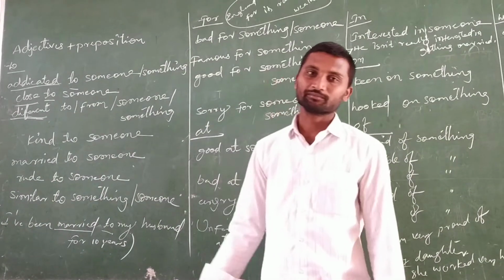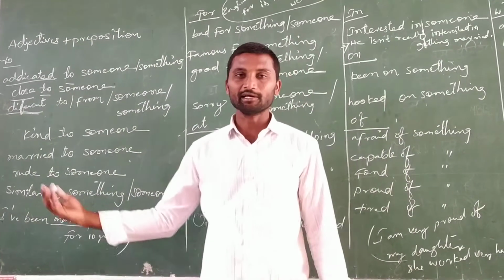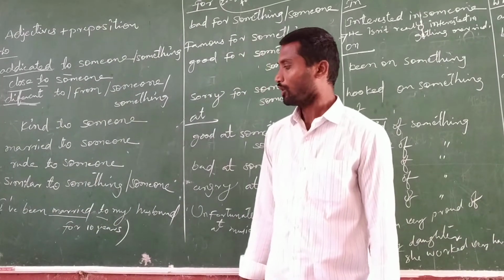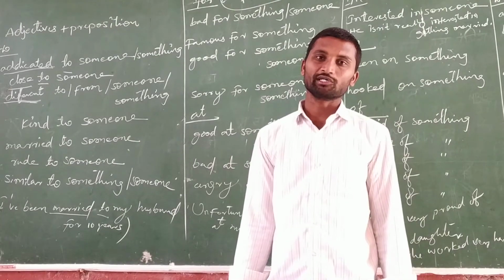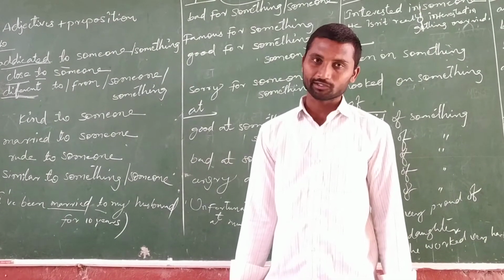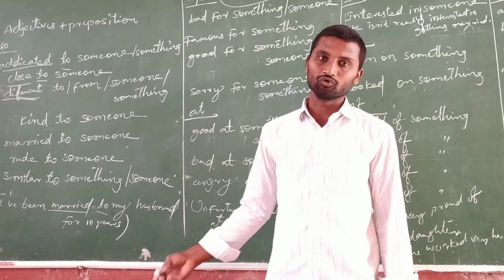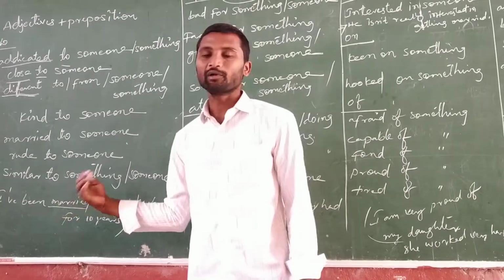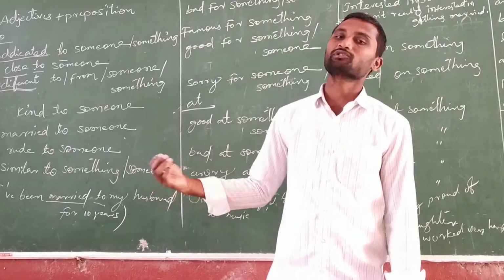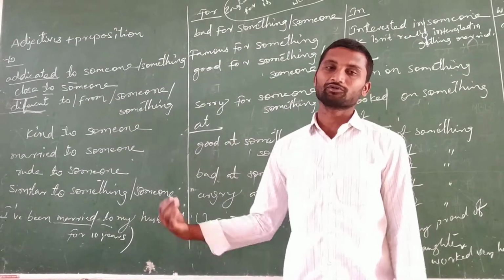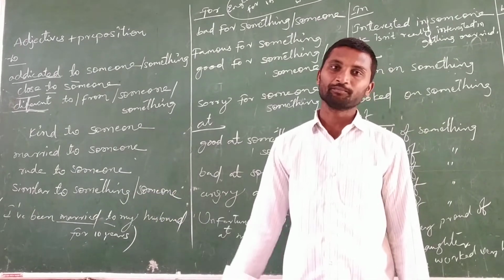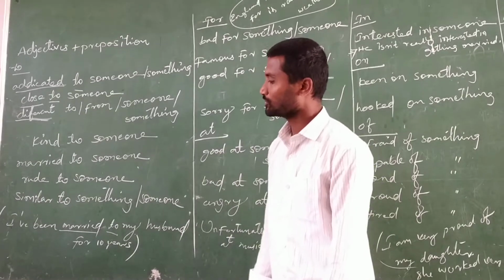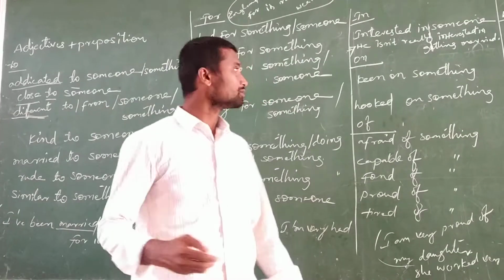Married to someone. Here 'married' is the adjective and 'to' is the preposition. Rude to someone, rude to officers, rude to employees, rude to students, rude to brothers. Similar to something, similar to someone. In this way we can use adjectives plus prepositions with 'to'.